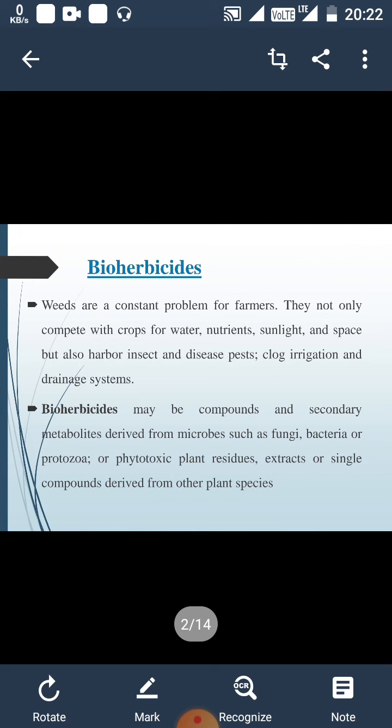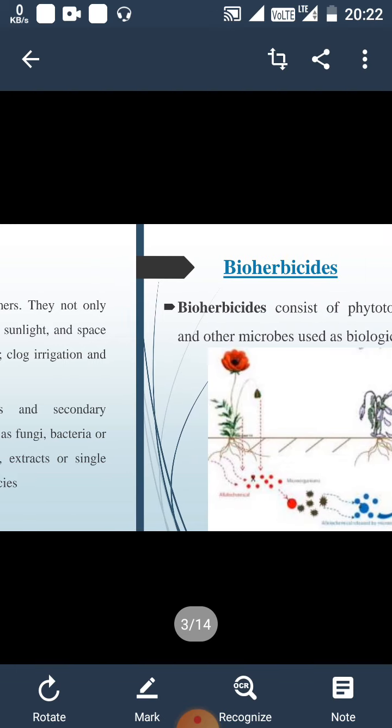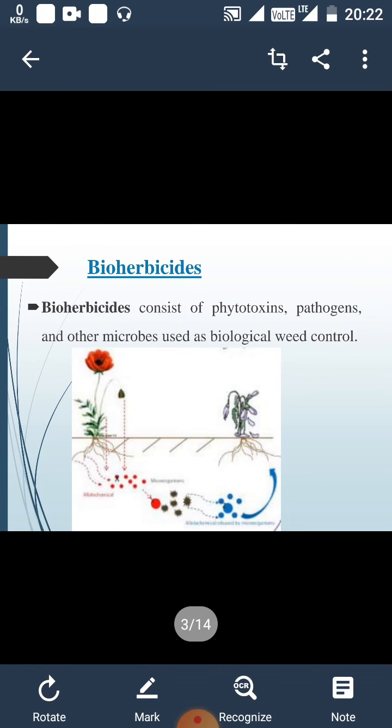compounds and secondary metabolites from microbes such as bacteria, fungi, and protozoa. That's why it is called bioherbicide, because the biological community is able to produce toxins that have an adverse effect on weeds, that can treat the weeds, that can destroy the weeds.